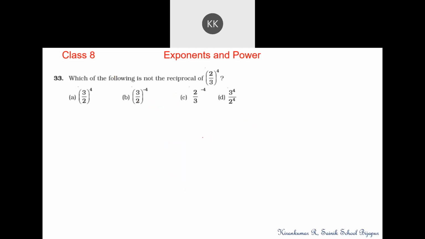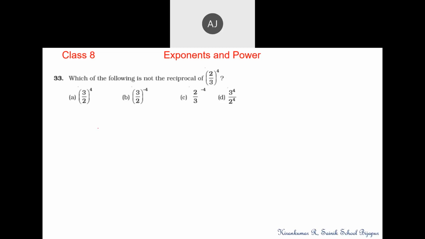Question number 33. This is the last question related to objective type. Which of the following is not the reciprocal of (2 by 3) to the power 4? Option A, the power should be minus. But there should be option C also, whole to the power minus 4.